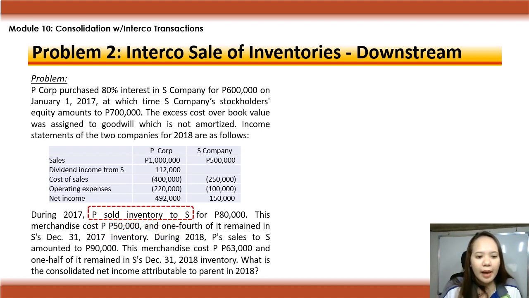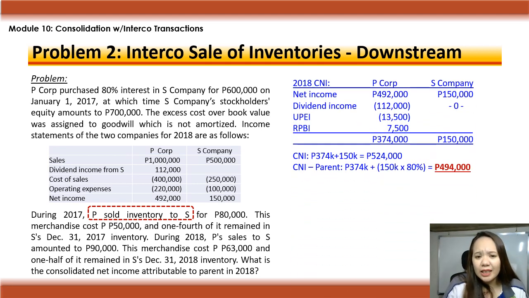Pag napansin mo, ang nabago lang dito, kanina kasi ang nagbebenta si S, papunta kay P. Dito naman sa problem na to, si P nagbebenta papunta kay S. So, compute natin ha. Your consolidated net income computation will be the same. Your UPEI and RPBI will be the same except that yung unrealized profit, sa realized profit, sa column ni seller mo nilalagay. So, sa column mo siya ni P Corporation as the seller ilagay. Ngayon, to compute for the consolidated net income attributable to parent, magbabago lang kasi nabago yung kay P Corporation, nawala ng share si NCI. Okay?